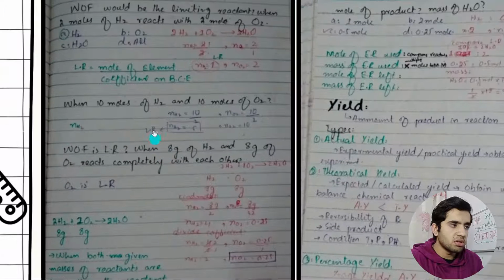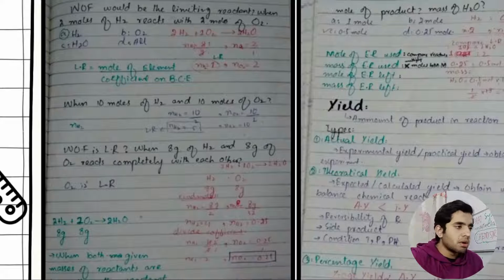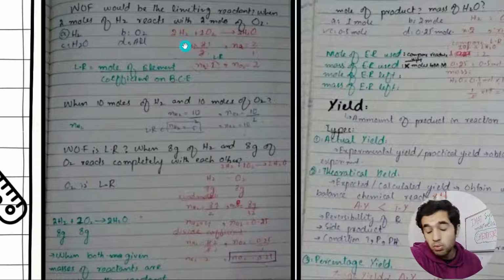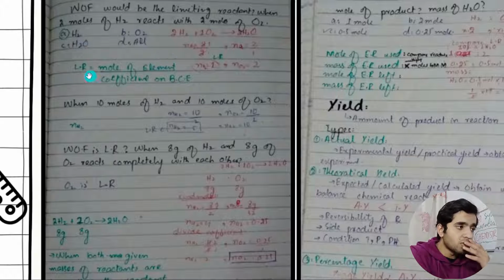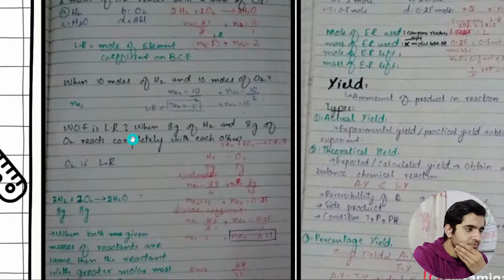This is the formula for calculating the limiting reactant: moles of the element divided by its coefficient in the balanced equation. So just find the moles using that formula, n is equal to mass in grams divided by molar mass. Just use that formula, calculate the moles of whatever element is given, then divide by the coefficient, and you will get the element reacted.